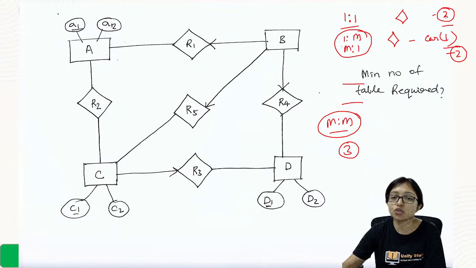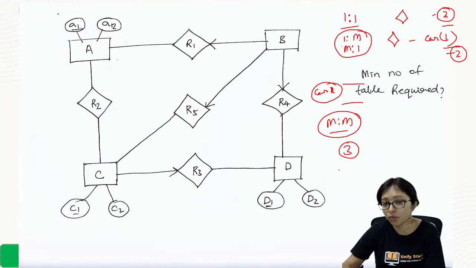Because where there is no cardinality 1, there we cannot add the relationship. So for the relationship table we need a separate table. One table for relation 1, another table for relation 2, and for the relationship you require another separate, extra table.